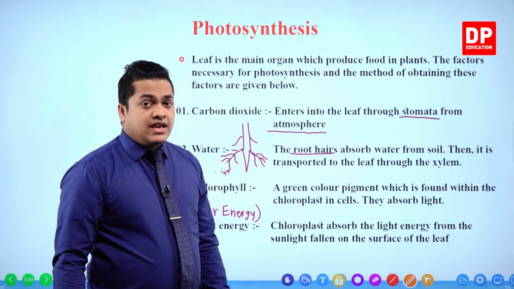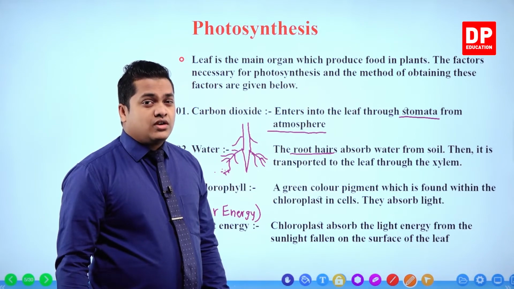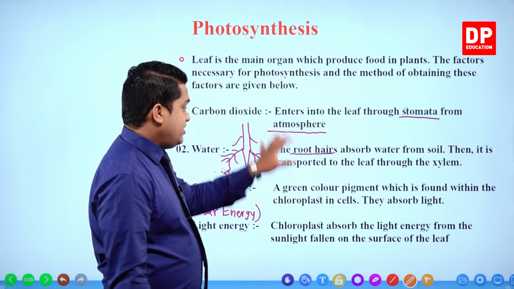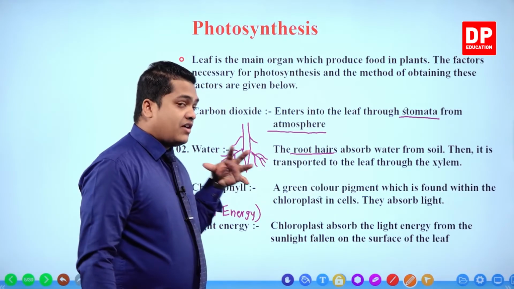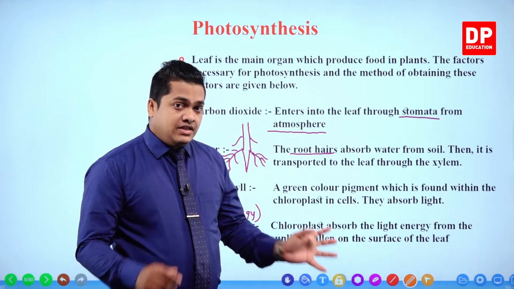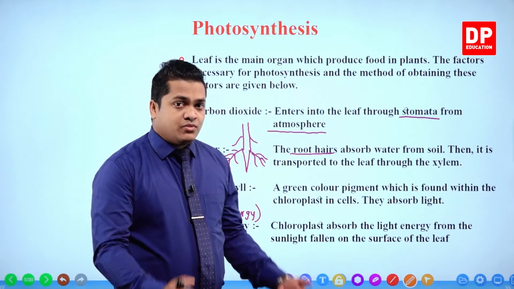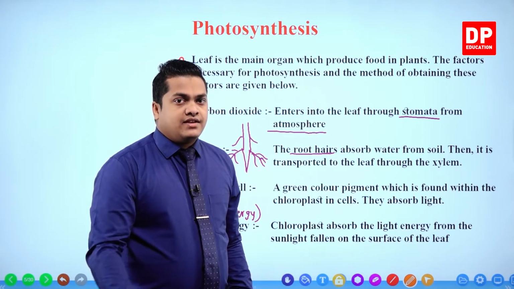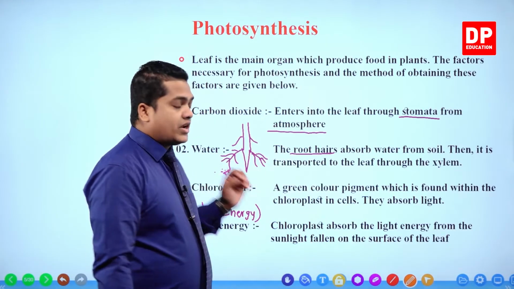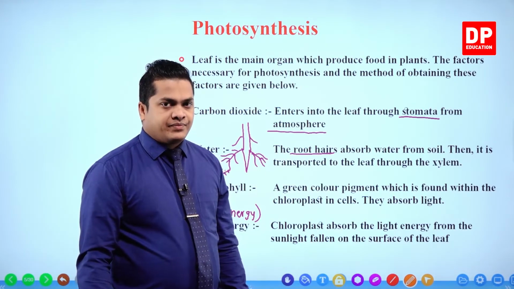Root hairs are at the end of the smaller roots, not the main roots, but under the lateral roots. Even in those smaller roots there can be smaller roots. However, at the very end of each and every lateral root, you can observe root hairs.